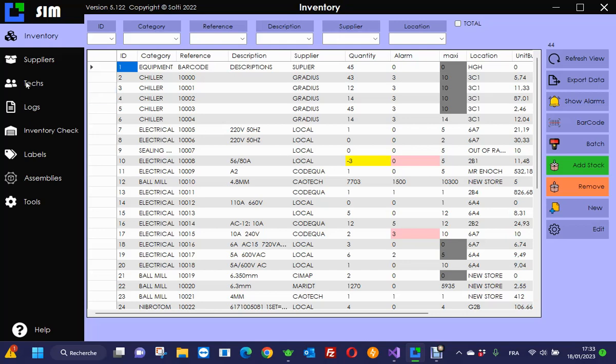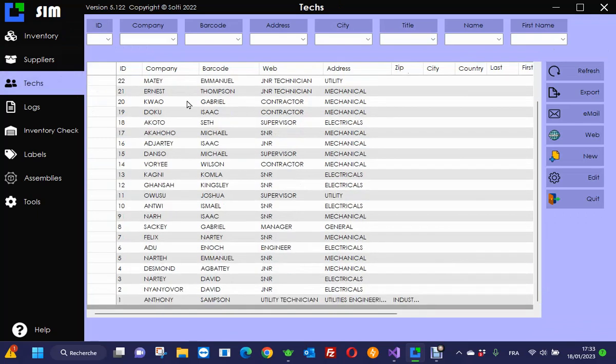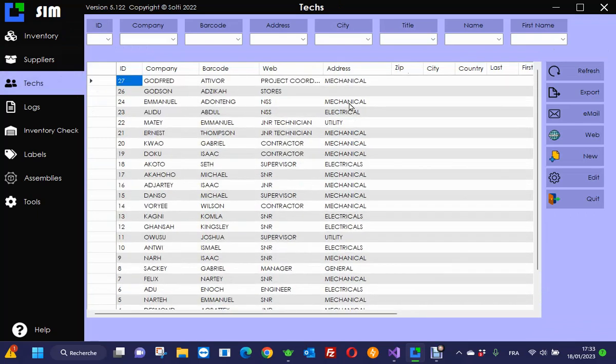First thing, I will define my people in this tech list. Here are the names, and you can customize each column to put the phone numbers or the team the people belong to, or the cost of each hour of work for each guy.